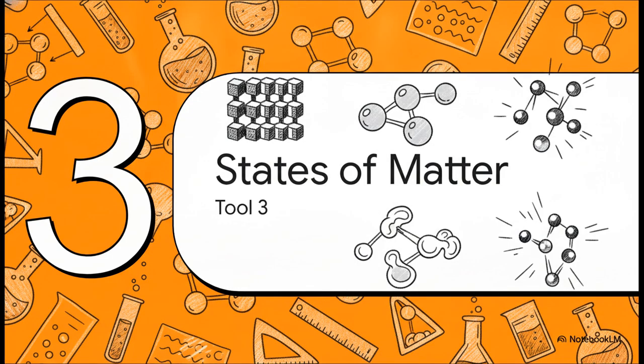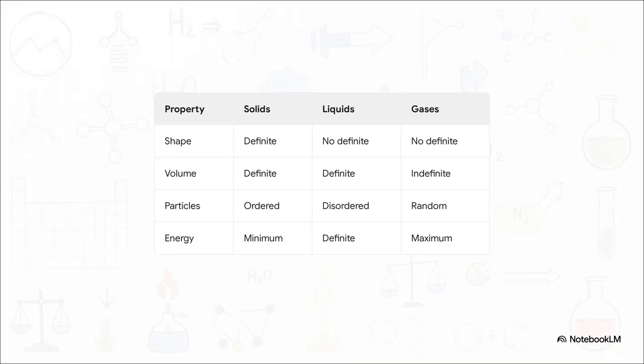All right, with our mathematical tools squared away, let's shift gears and look at the physical canvas itself. We're talking about matter, literally anything that has mass and takes up space. As you know, matter exists primarily in 3 familiar states, and this is dictated entirely by energy. Solids have a definite shape and volume because their particles are just rigidly vibrating in place with minimal energy. Liquids, on the other hand, have a specific volume but take the shape of whatever container you pour them into. Their particles are flowing over one another with a bit more intermediate energy.